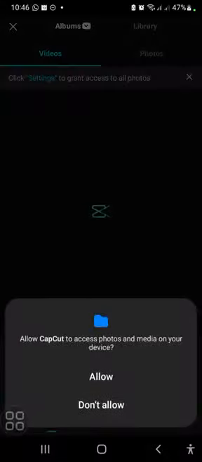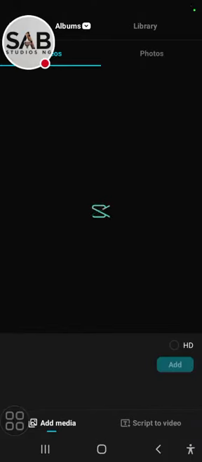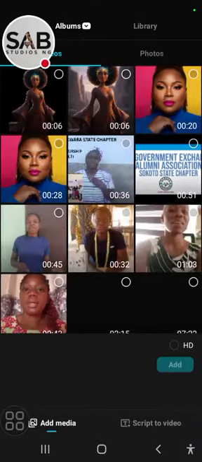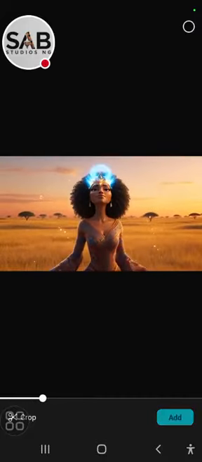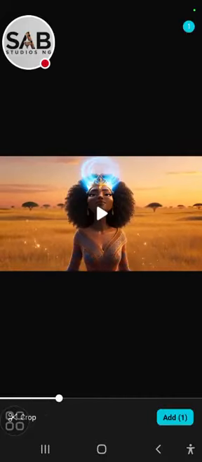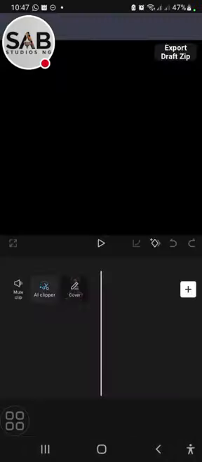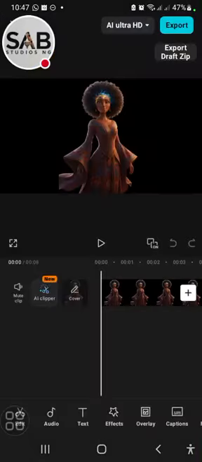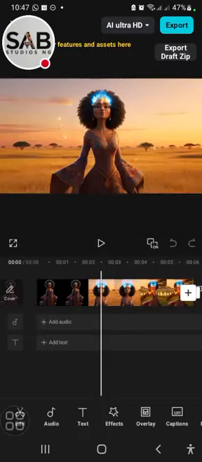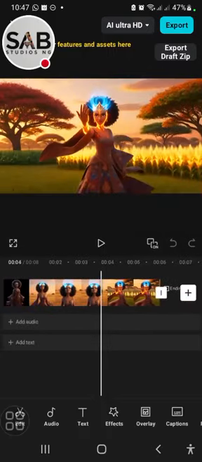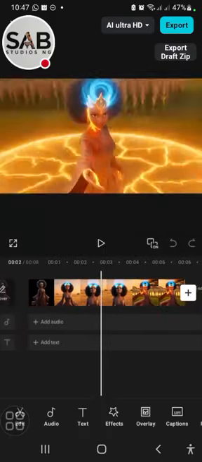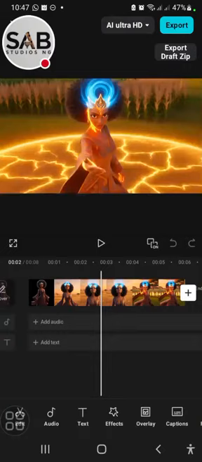Take a screenshot of the style you want. Import your video. Let's say I'm bringing in this video. So this is me in my CapCut timeline. I want to show you how to copy the color grade of any film at all. Probably you like the color grade of a film and you want your film to come out looking like that. So let's copy the color grade of a film. Look at the way my film looks right now. I want to copy another color grade.